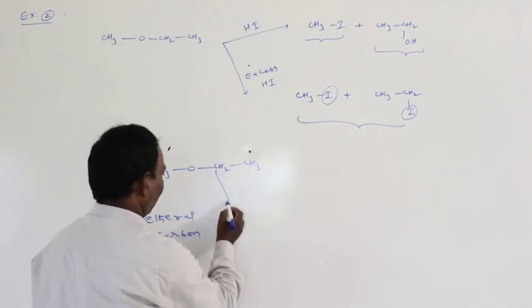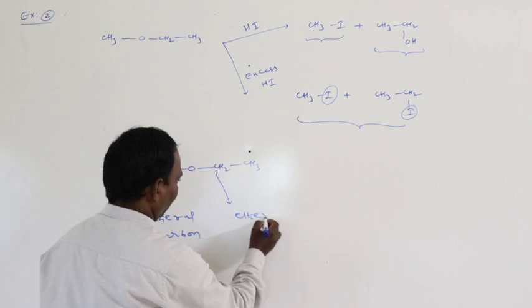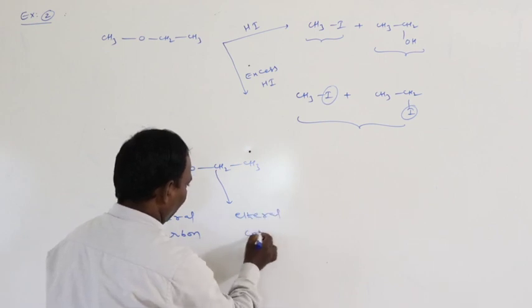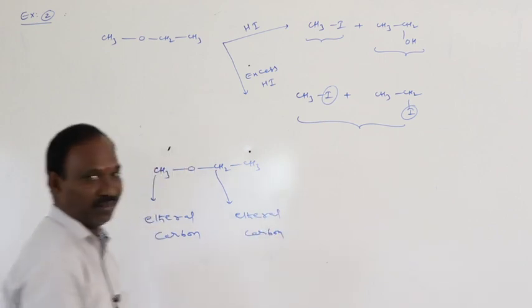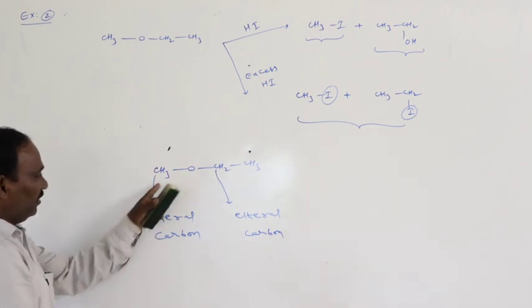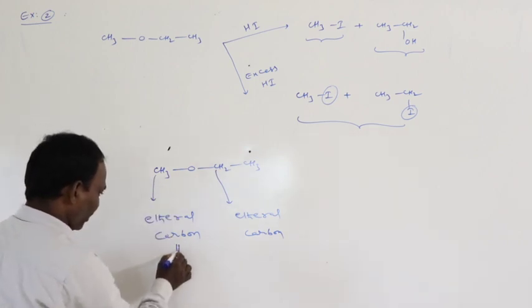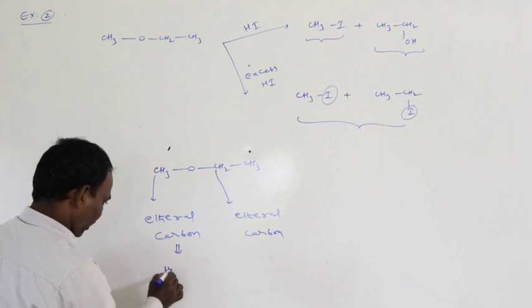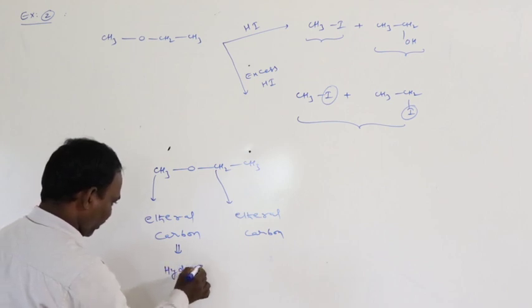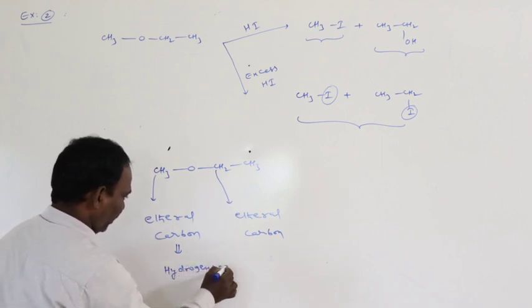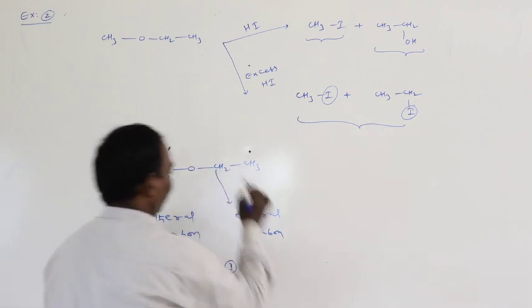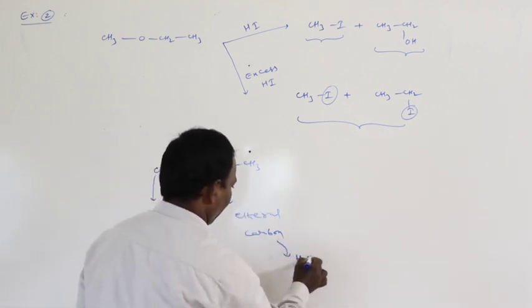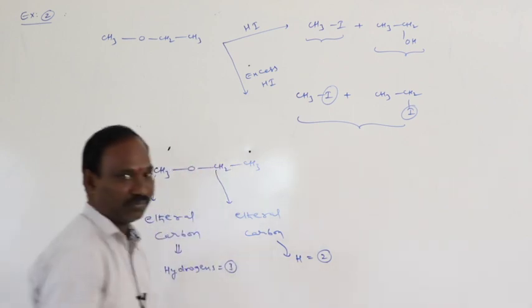Now this is also an ethereal carbon atom. Okay, on this ethereal carbon, the number of hydrogens is equal to 3. On this ethereal carbon, the number of hydrogens is equal to 2.